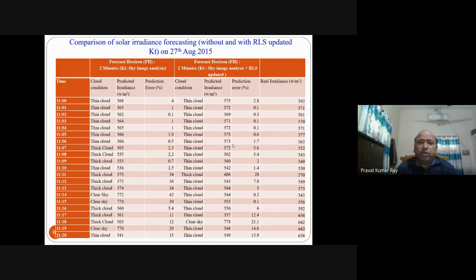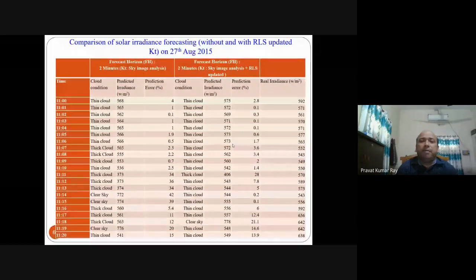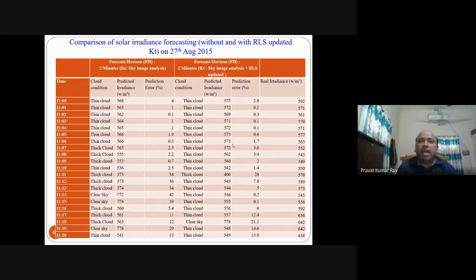So in order to get more accuracy in KT calculation, I have updated it using RLS, recursive least square, so that the error is minimized. If this is the KT value and this is the error, I want to minimize the error, then what is the KT value? I will get the updated KT value using recursive least square.